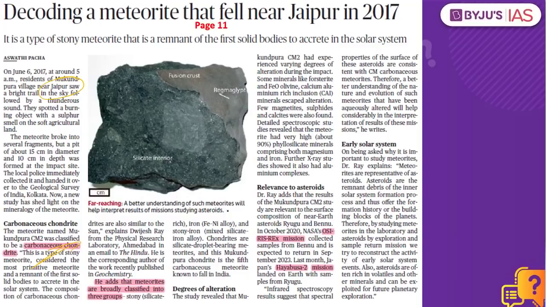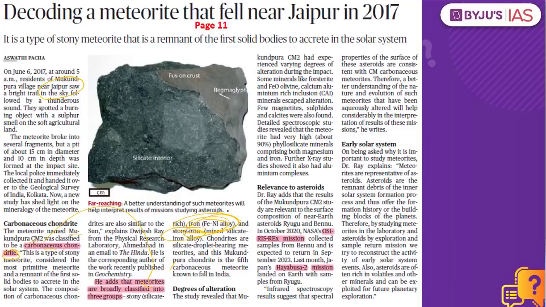When it comes to meteorites, there are three different groups in it. What are these three different groups? One is what is called as stony or the silicate. Then we have what is called as the iron rich meteorite, and third is what we call as the stony iron meteorite. In the present scenario, we are speaking about Mukundapur CM2, which is classified as the carbonaceous chondrite. This carbonaceous chondrite does not belong to the group of iron, but instead it belongs to the group of stony or the silicate rich meteorite.